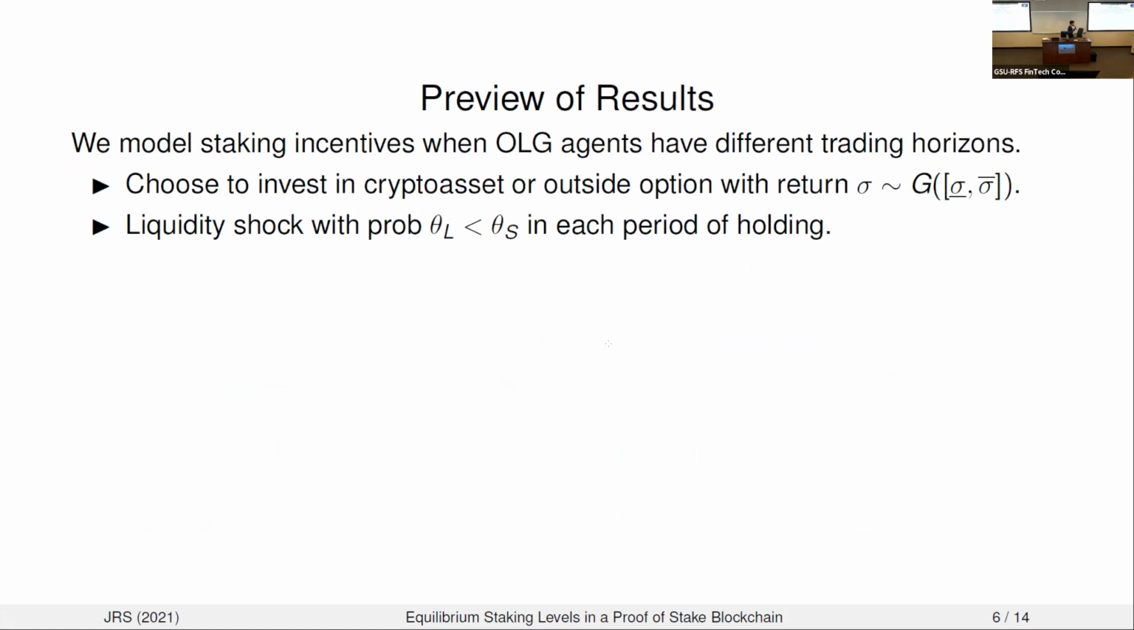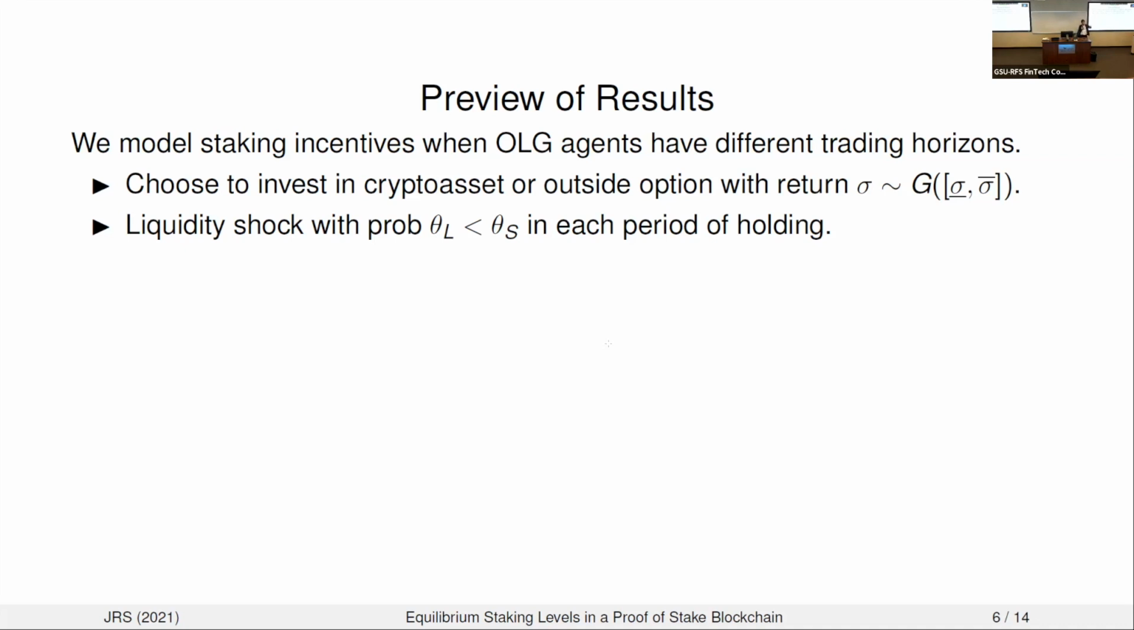So just to give you a preview of the results and how we derive them, we're thinking about a model where we have overlapping generations of agents. These agents are going to have different trading horizons. We think this is a very practical assumption, but this is a key assumption that's driving the results.